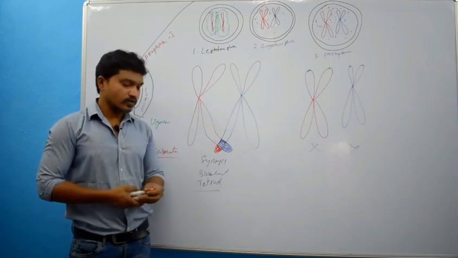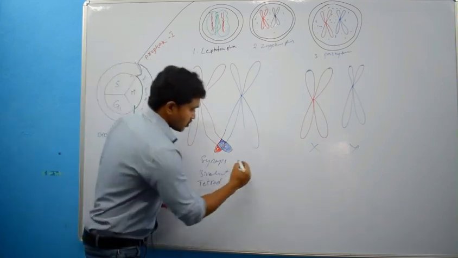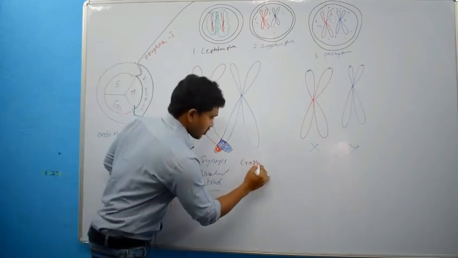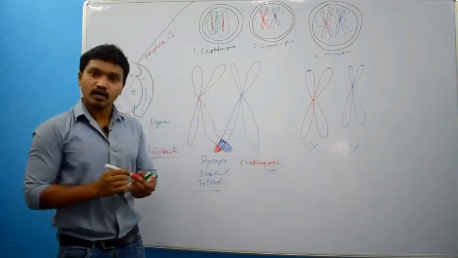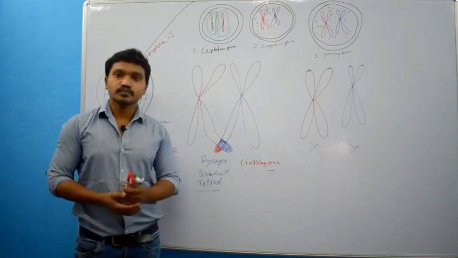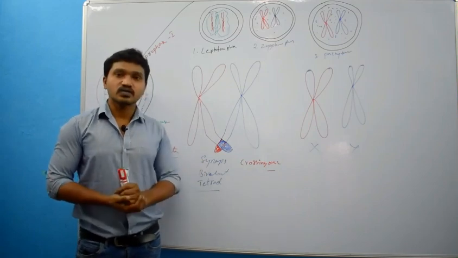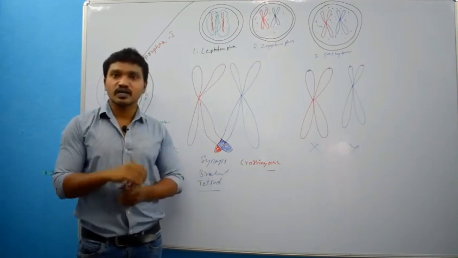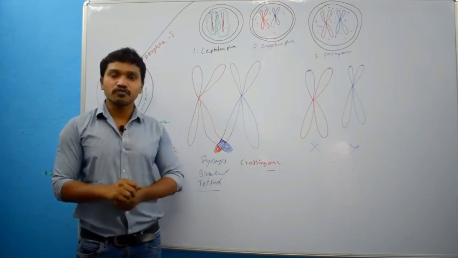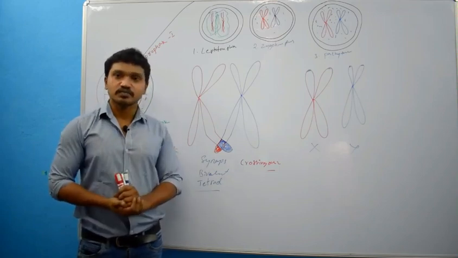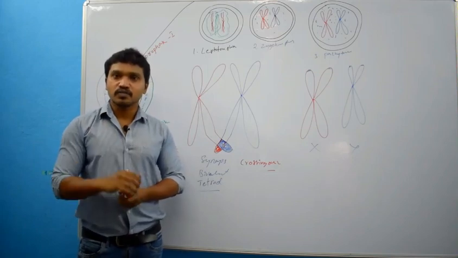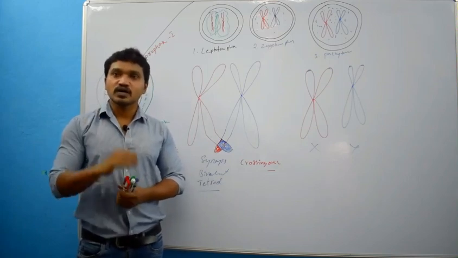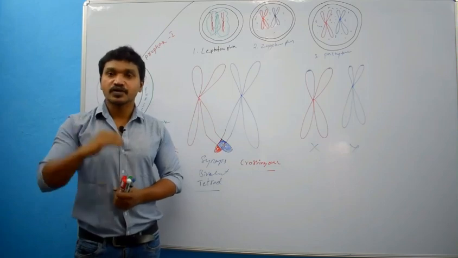This phenomenon we call crossing over. And what is the use of this? This crossing over, or continuous reshuffling or continuous redistribution of these genes, provides or gives some advantageous combinations and new combinations.